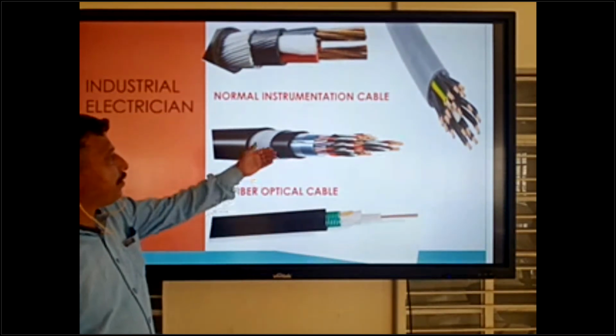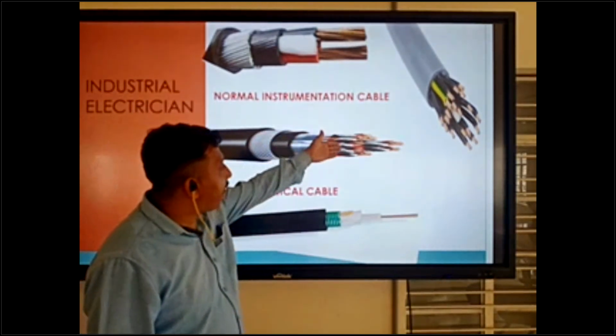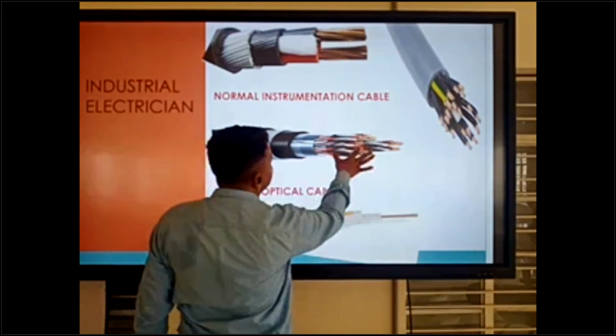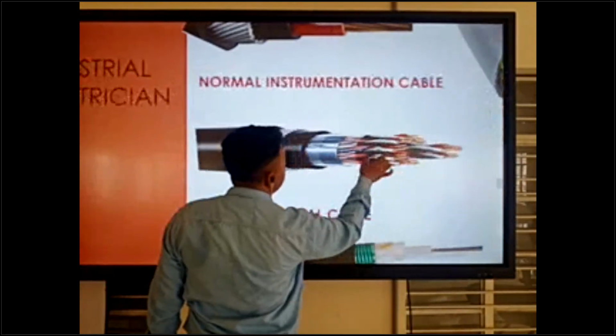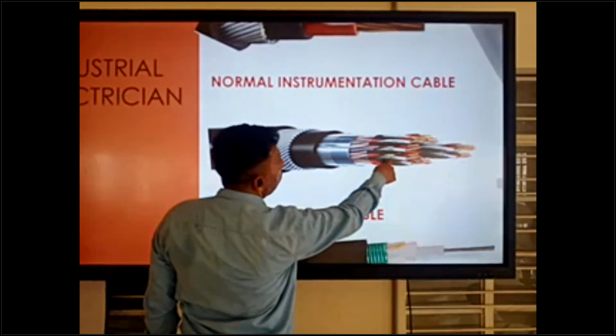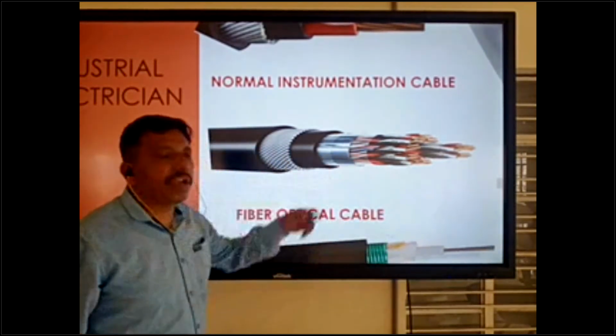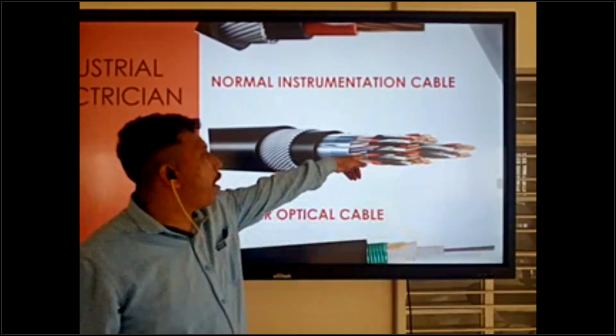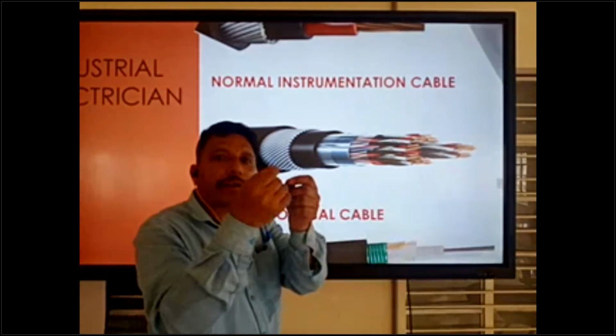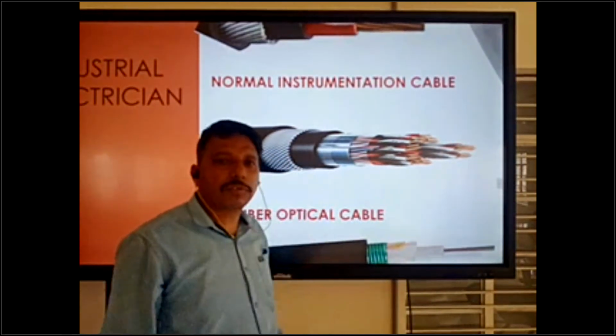Okay, so all these cables have the wires numbered. You can see the numbering system written on them: 1, 2, 4, 5, 3 like that. You can check the number, and as per the number you can connect to the terminal box.